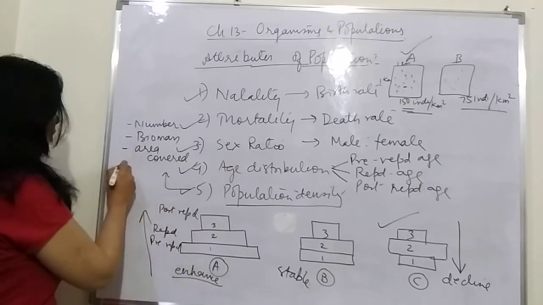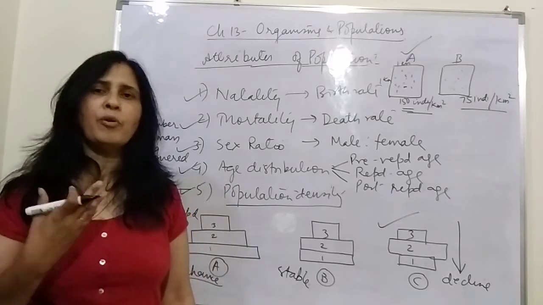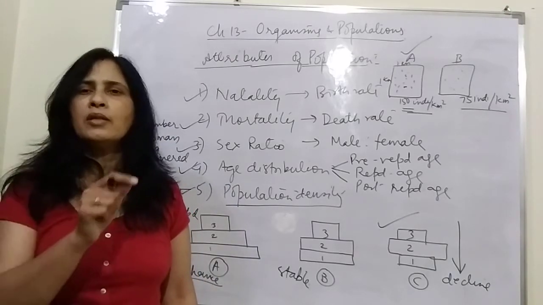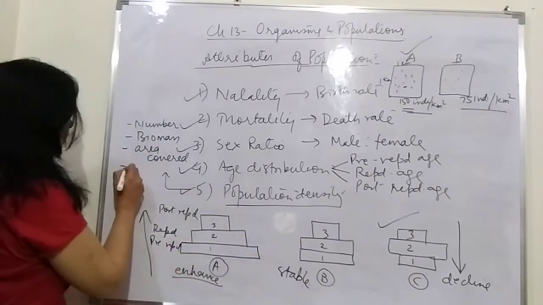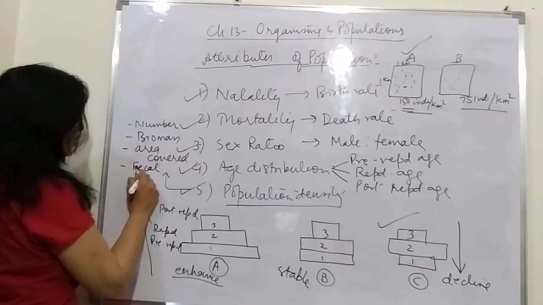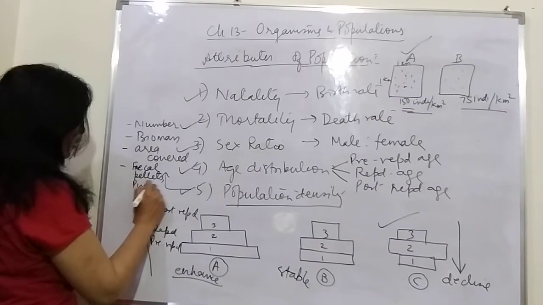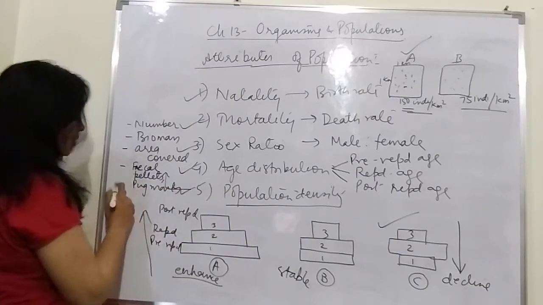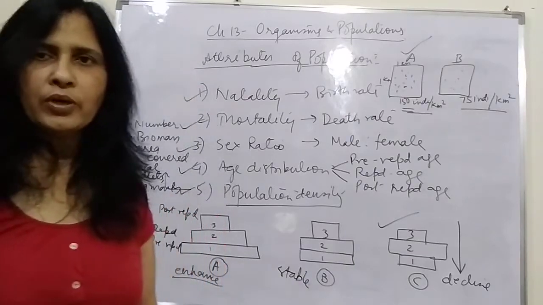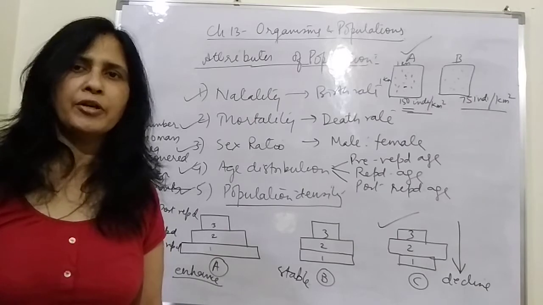So we cannot compare them only on the basis of number, so we use the area covered by them also. Then the government counts the population of tigers, not by counting their number all the time, but by counting the fecal pellets, that is the excreta, and the pug marks. The pug marks are the marks of their paws. They are counted, and then the population of tigers is determined.